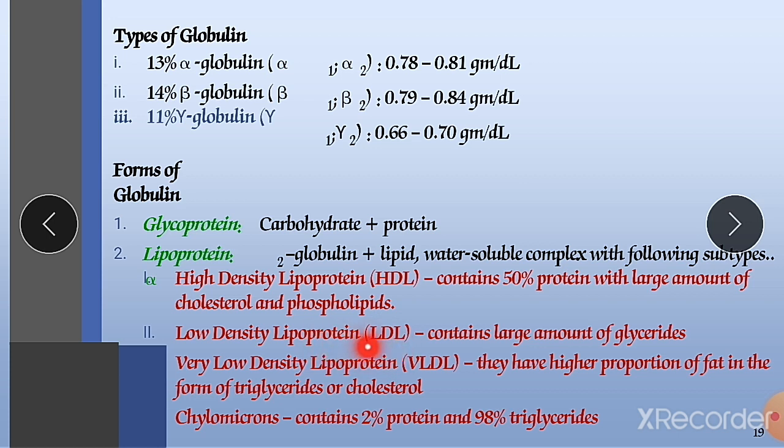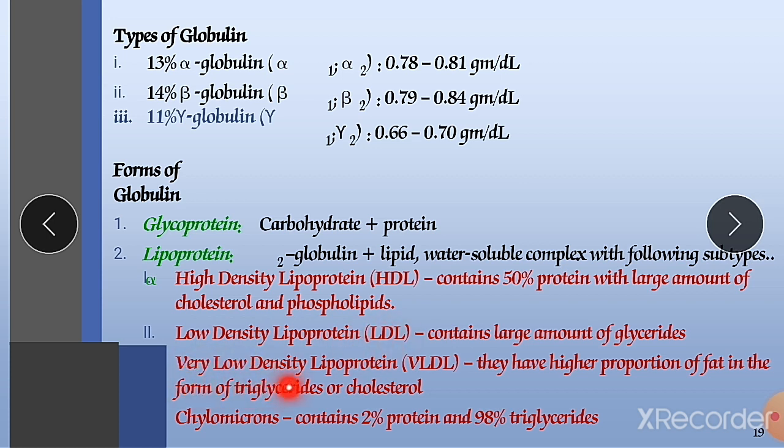Ather means lipid, sclerosis means hardening, and LDL can produce atherosclerosis, which can lead to various heart diseases like coronary artery disease, myocardial ischemia, myocardial infarction, or angina pectoris. In this fashion they develop various types of problems and diseases in our heart. So it is a very bad lipoprotein.